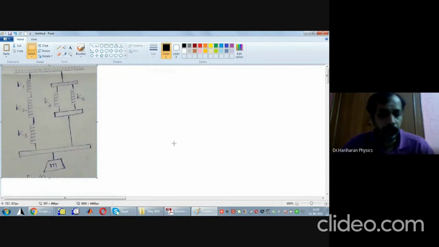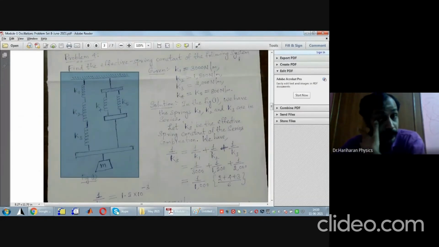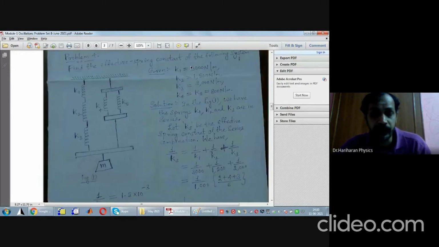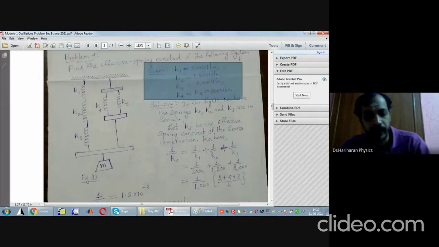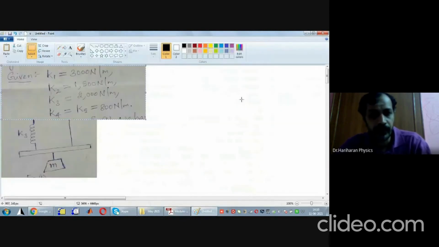This is the set of springs that are connected. How many springs are connected? Five springs. Now, what are the values of the spring constants? They are as per the specification given here.